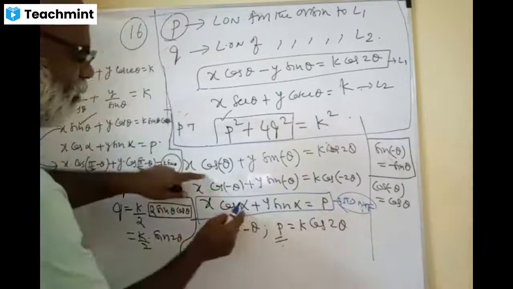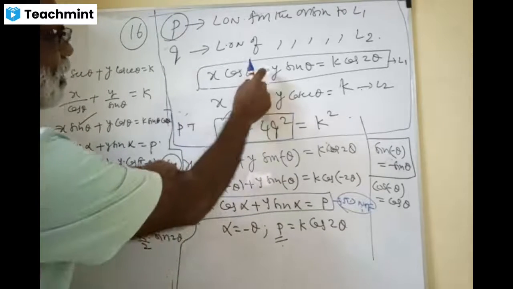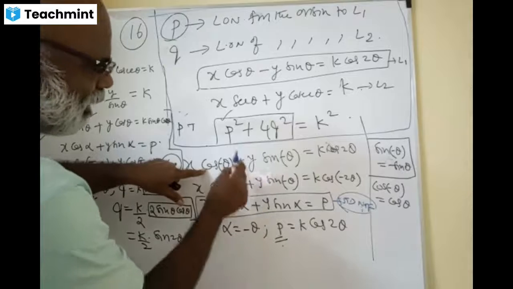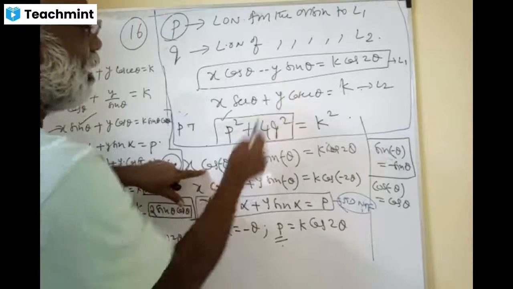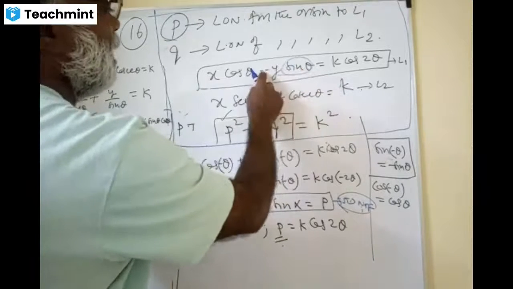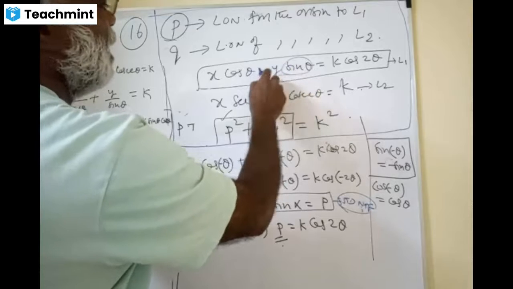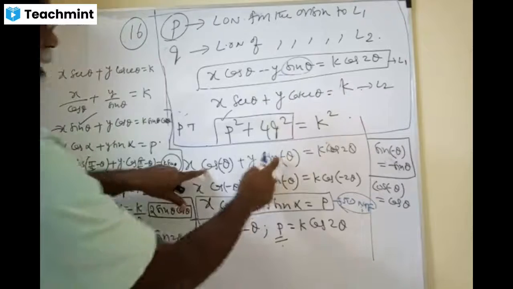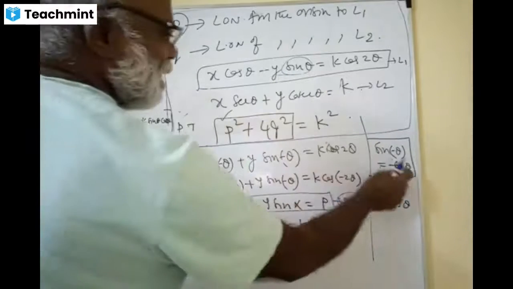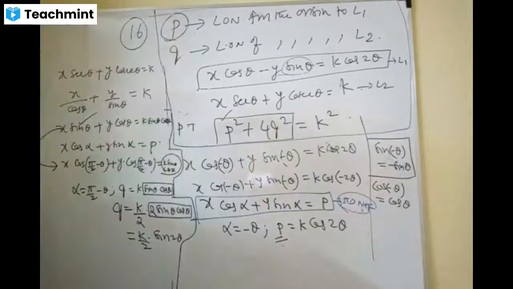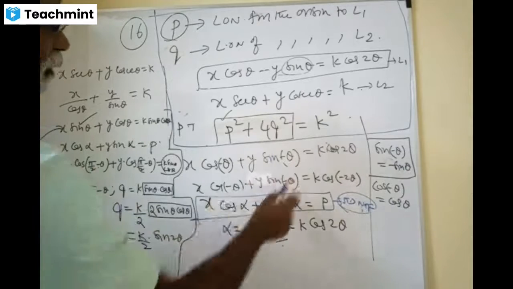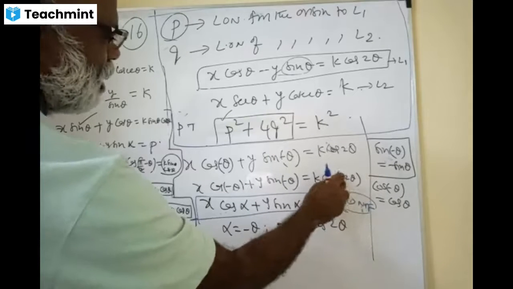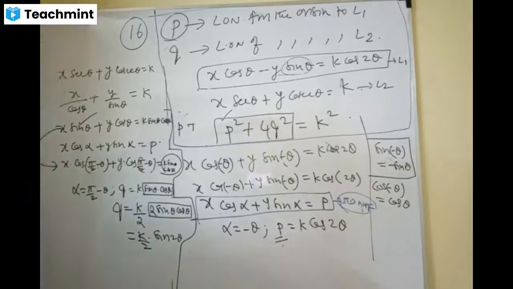We write it like the standard normal form. There is a minus here, but here there is a plus. To change this minus to plus, sin theta we can write as minus y sin theta. I can change it to plus into y into sin of minus theta. Yes, sin of minus theta is minus sin theta. Cos of minus 2 theta is cos 2 theta. Nothing wrong there.